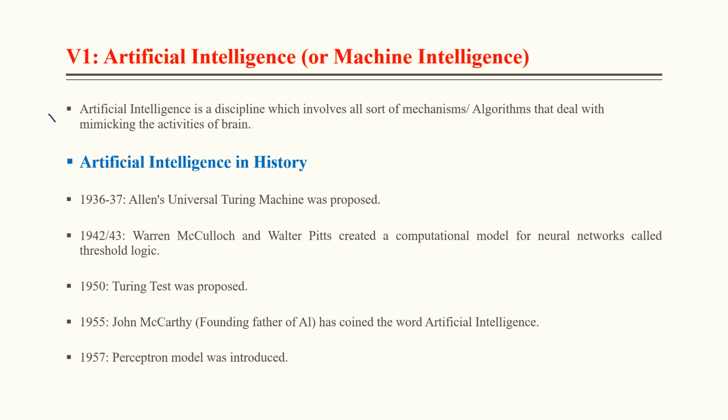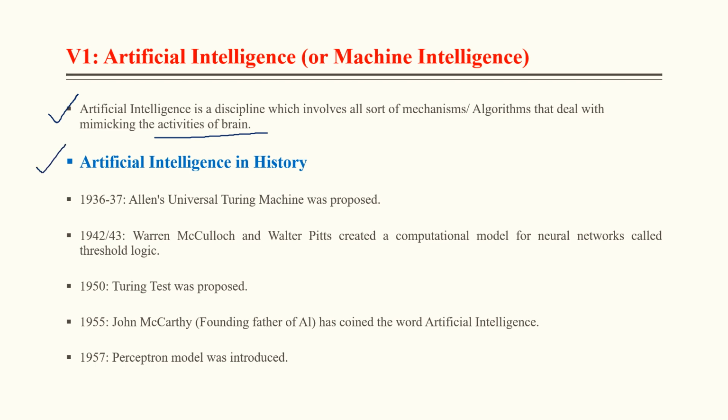So the basic definition: artificial intelligence is a discipline which involves all sorts of mechanisms and algorithms that deal with mimicking the activities of the brain. There are numerous definitions of AI, so you can correlate. And now, what is the AI history?